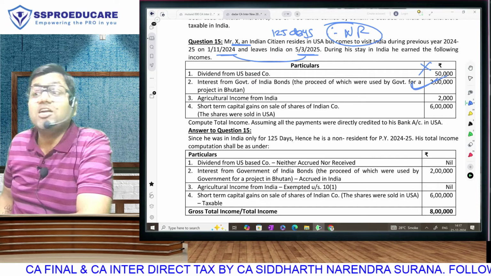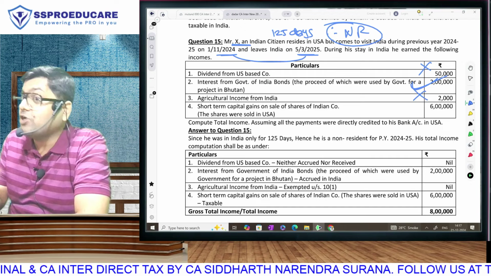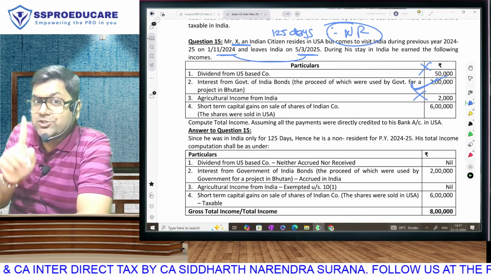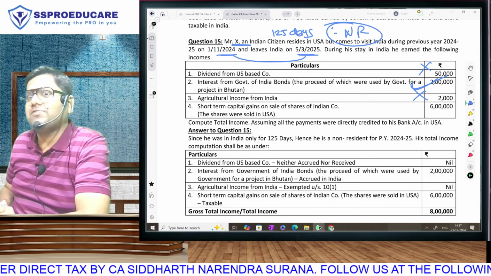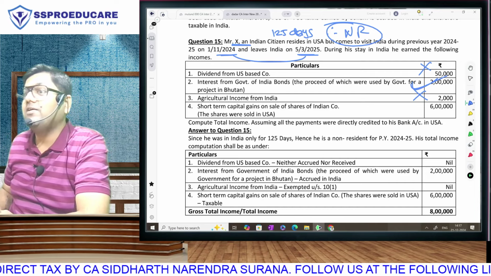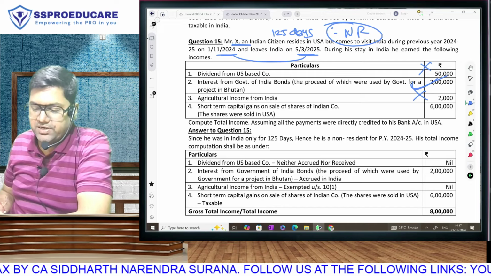Agriculture income in India. Now, this we cancel not because of scope of total income. Please understand, in scope of total income, it is taxable. But Indian agriculture is exempt because of section 10. So, therefore, we remove it because of that reason. And short-term capital gain on sale of shares of Indian company.